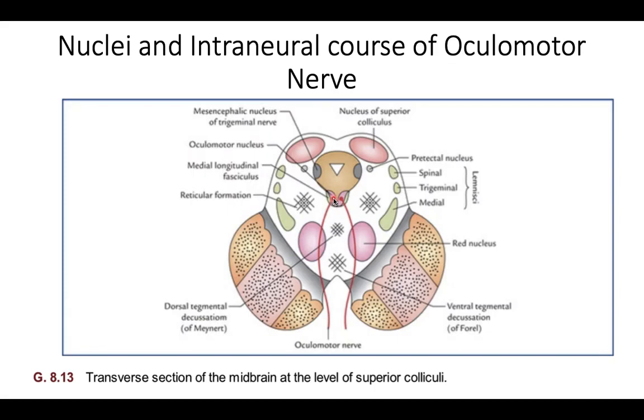Nerve fiber arises from the motor nucleus of oculomotor. Along with that, here is the Edinger-Westphal nucleus. Just at this level the Edinger-Westphal nucleus is there, which is not mentioned there. You put a dot here, and that is the Edinger-Westphal nucleus. After arising from Edinger, this fiber goes forward and emerges just medial to the crus cerebri.